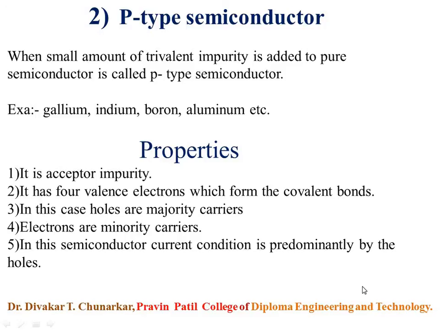So in case of p-type semiconductor, there is also a conduction band, valence band, and forbidden energy gap.